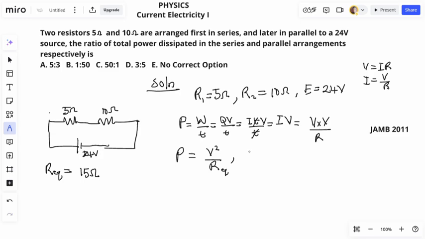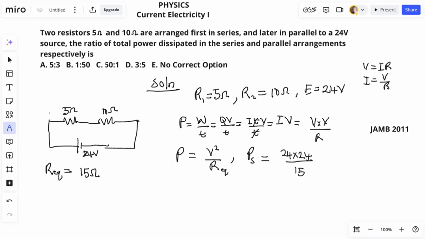So our P series, that's the power in the series connection, will be V squared, which is 24 times 24, divided by R. Our R is 15.